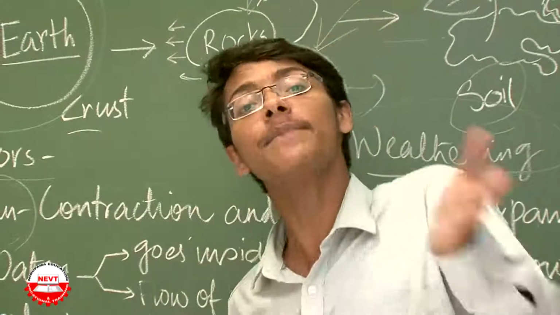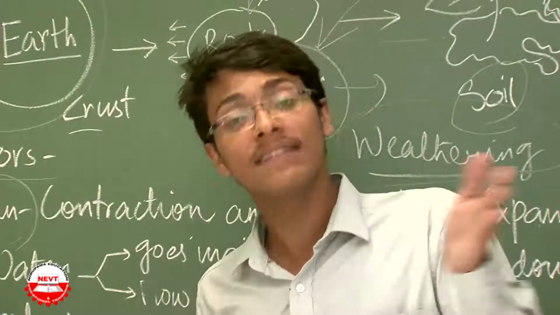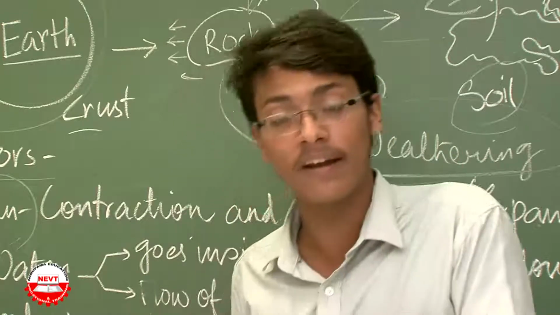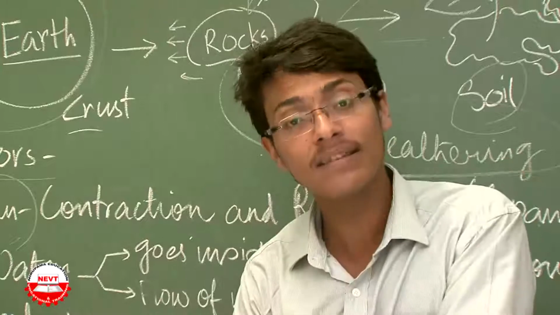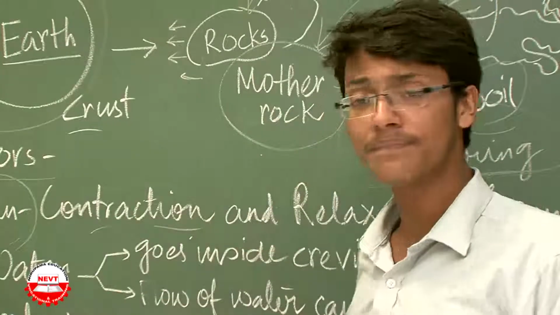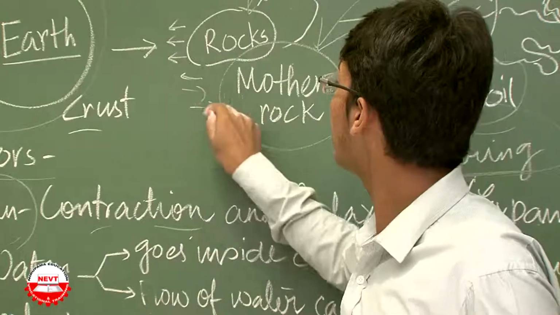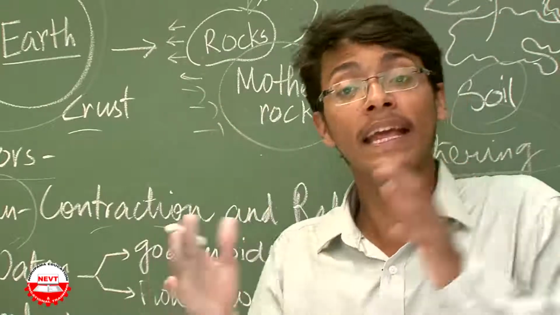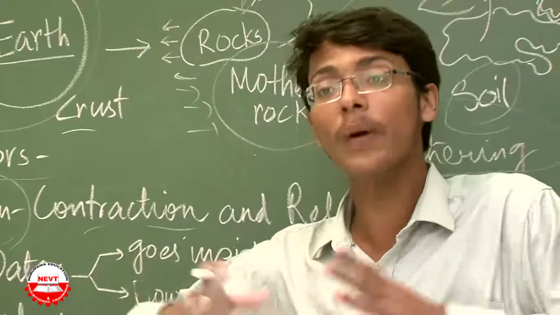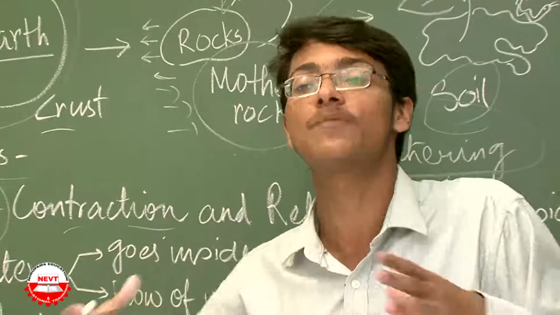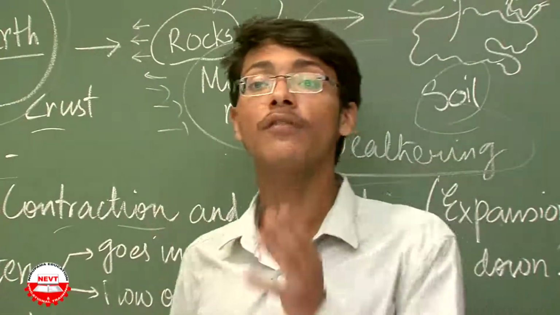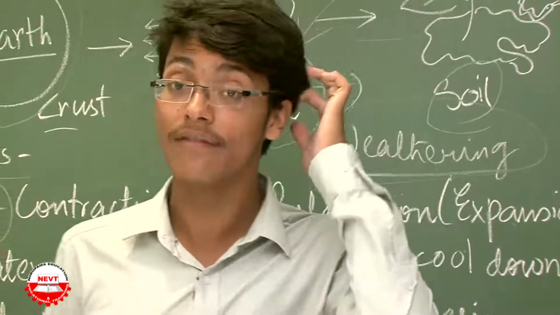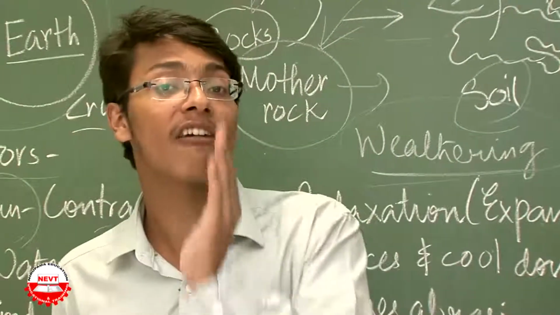But in the absence of sun, when there is night, when there is no solar energy, when the temperature is lower, it will again contract, means it will again regain its original shape. Now in this process of subsequent expansion and contraction, there is formation of crevices. What is crevices? Crevices means crack.